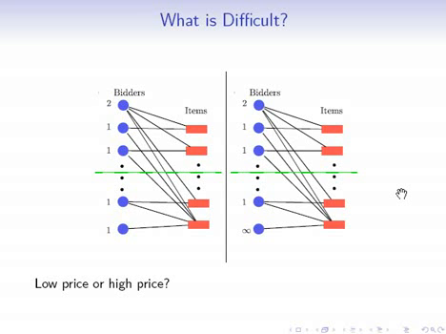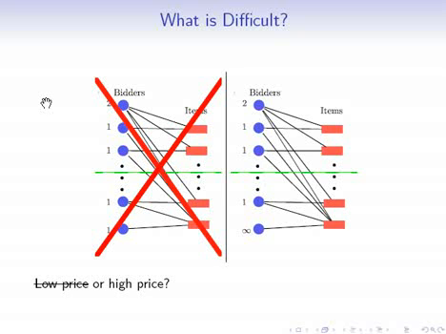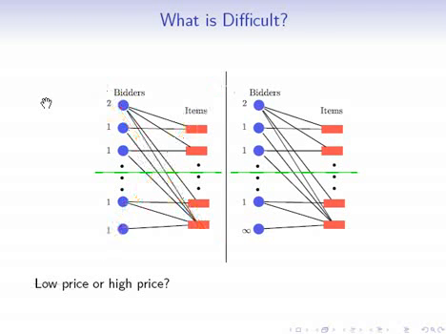Now let's see what happens when you have bounded left degree transversal matroids. With bounded left degree transversal matroids, we can make sure that this bidder of weight 2 cannot block too many of the items, because remember, bounded left degree means that they're not bidding on too many items. So with bounded left degree transversal matroids, we get rid of the left example, we get rid of the low price pressure, and we can just go with the high price algorithm, and that's indeed what happens in that algorithm. But since we're trying to do it for general transversal matroids, we have to figure out a different way of solving this low price versus high price problem.